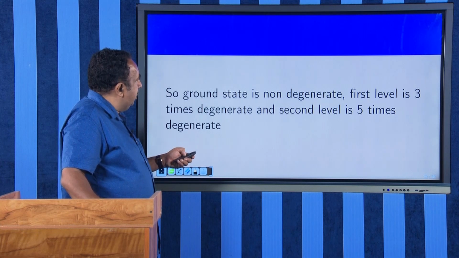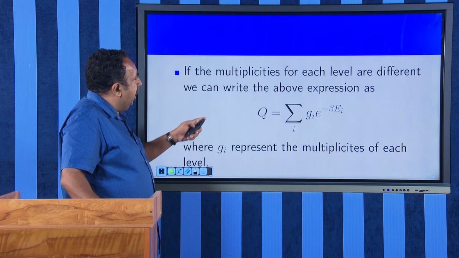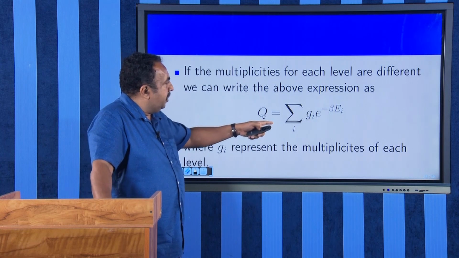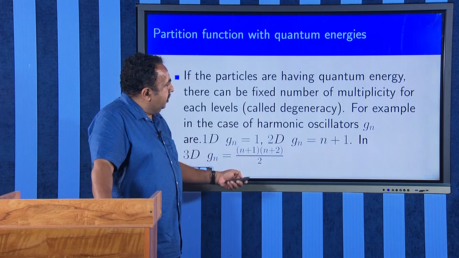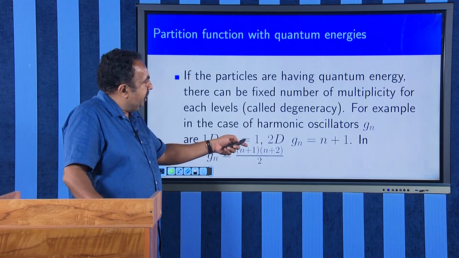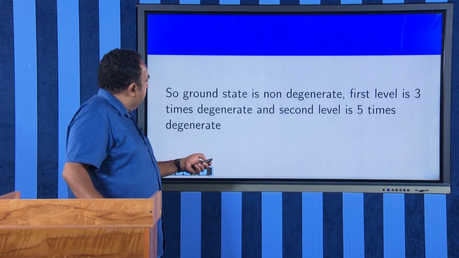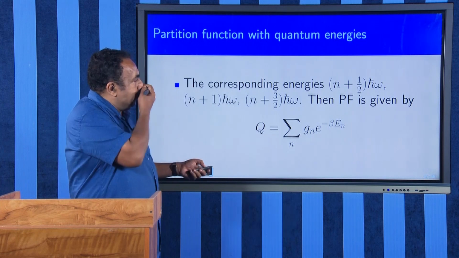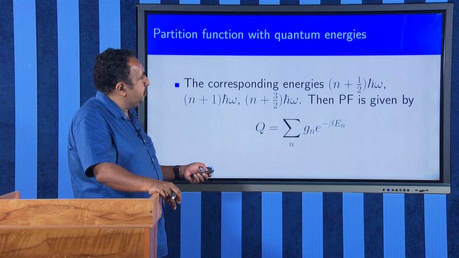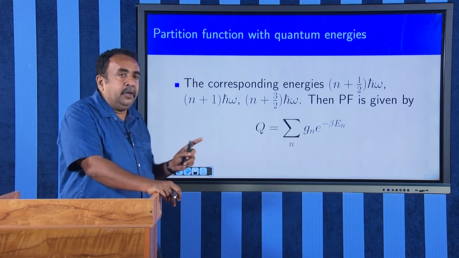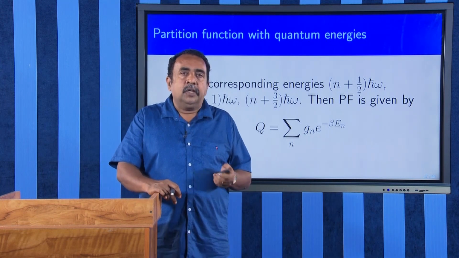Using this you will be able to get the partition function. The partition function, as I showed you earlier, is given by q equal to sum over i g_i e raised to minus beta E_i, and then you can use this g_n value and substitute that expression here. You will get q equal to sum of g_n e raised to minus beta E_n. This is how you can evaluate the partition function for quantum systems.